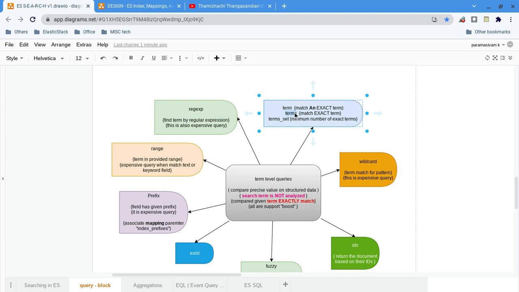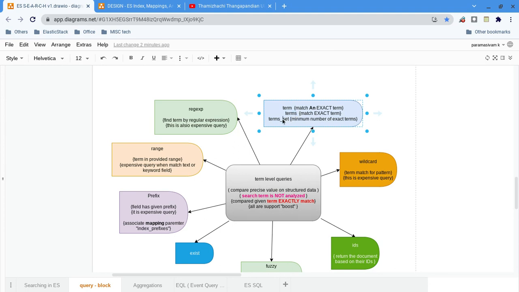But let's say I have a set of terms, and I want to return only those documents where one or two terms are matched, or three terms are matched. That is the place we use term set.